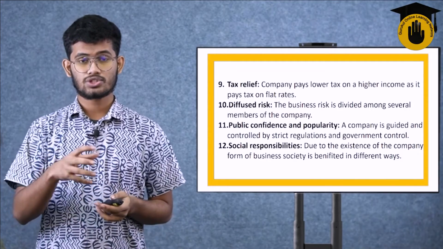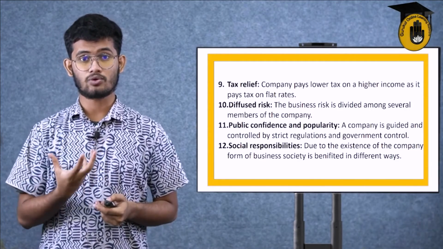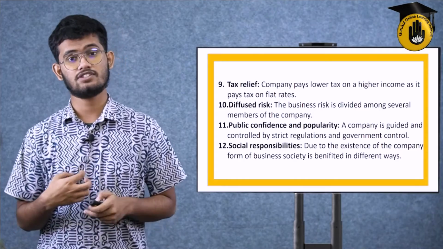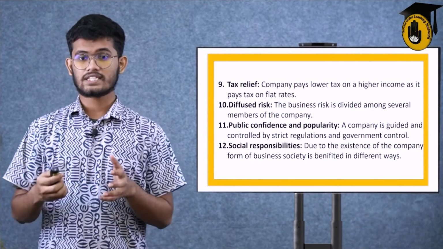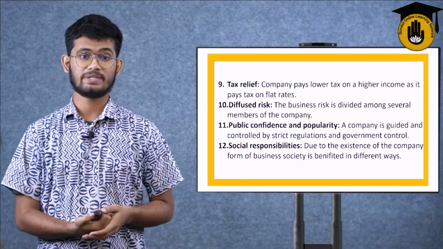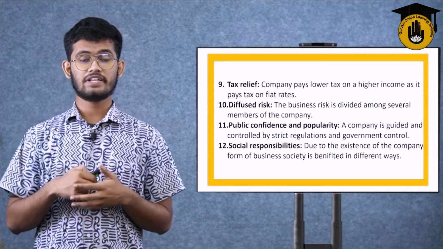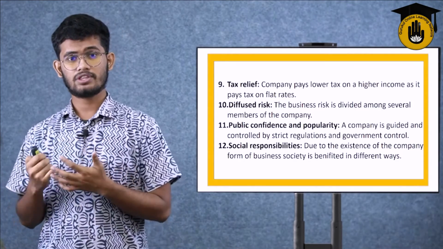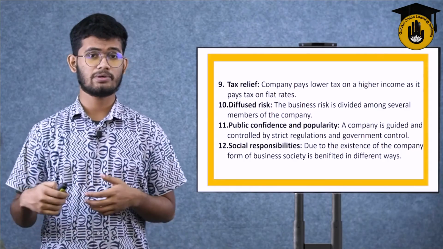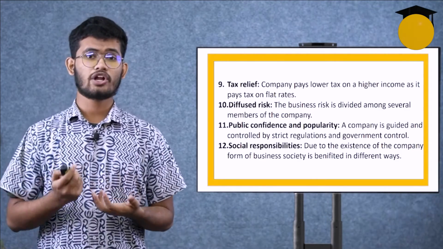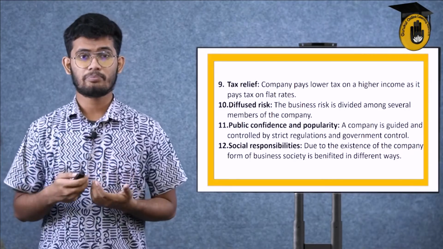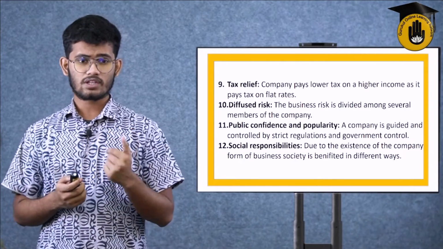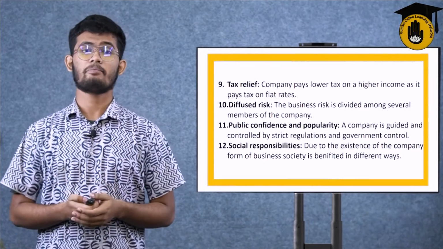So the society or the people within that company are very much affected by these advantageous prospects. That's how, due to the existence of the company form of business, society is benefited in various ways. It may be with their products or with their services. The company may be an NGO or a business selling a good product which is very good for society and its people. That's how the social responsibility of any company basically works.